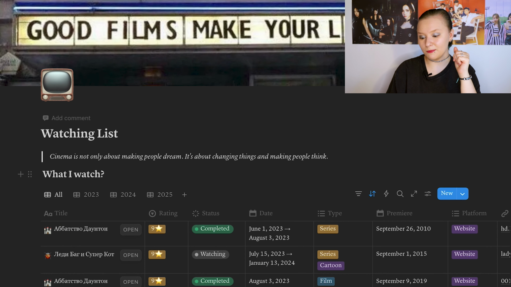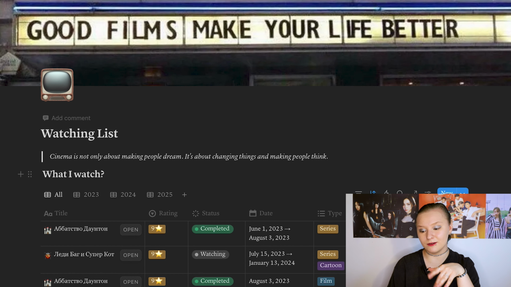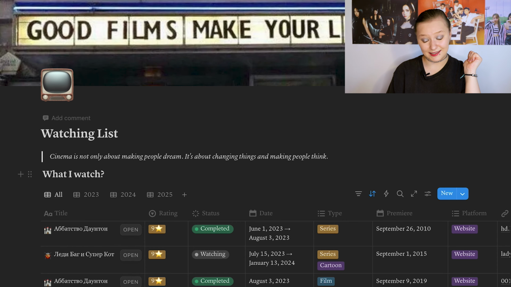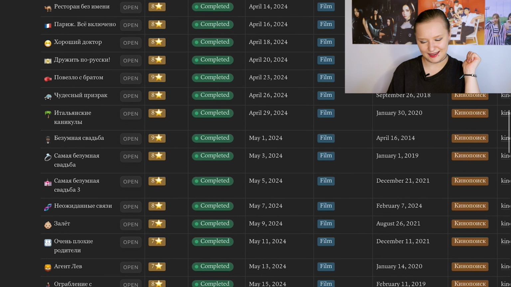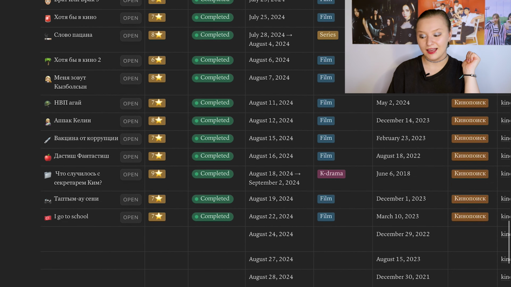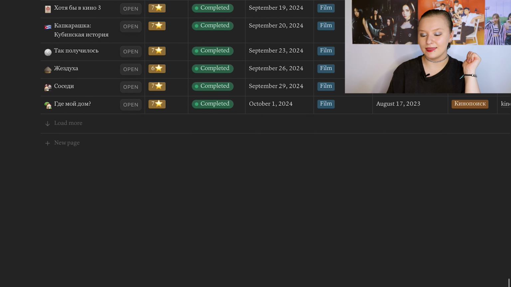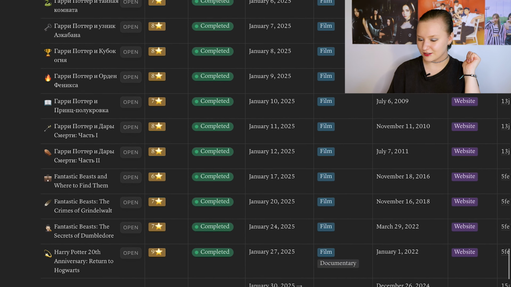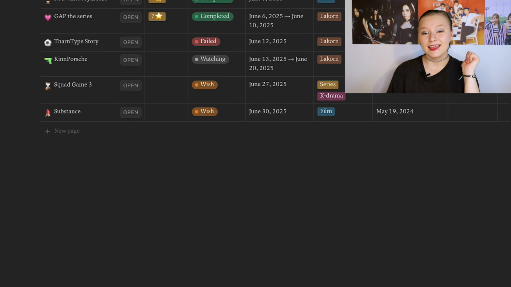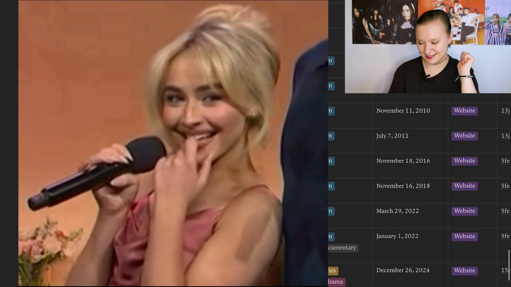Cinema is not only about making people dream, it's about changing things and making people think. And on the other hand, good films make your life better. And here we have a huge table. And I'm gonna scroll and scroll and scroll, and that's not even everything, so we can scroll and scroll and scroll. That's finally the end.